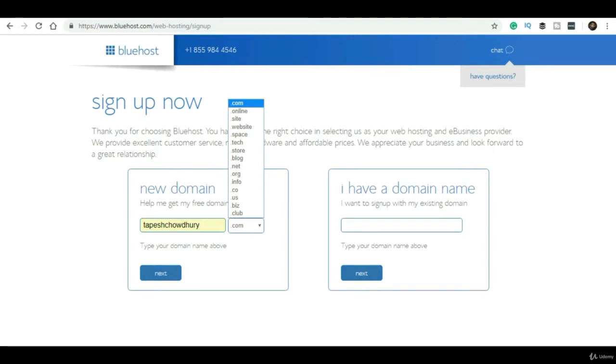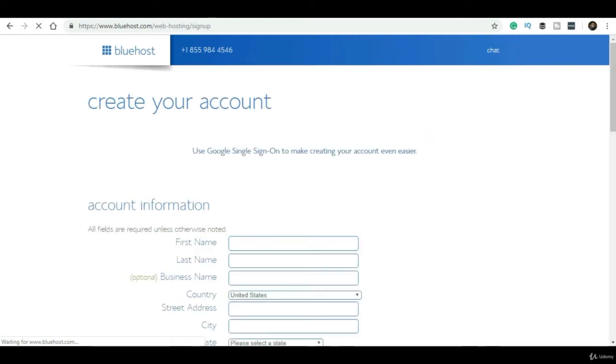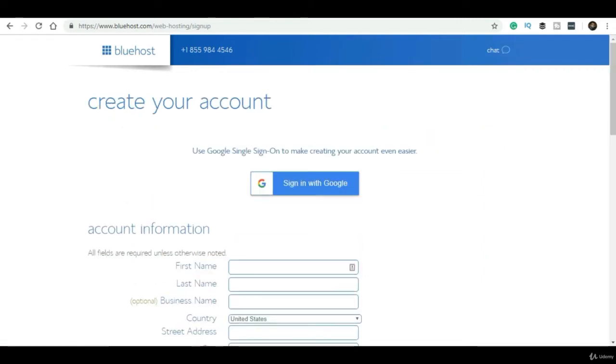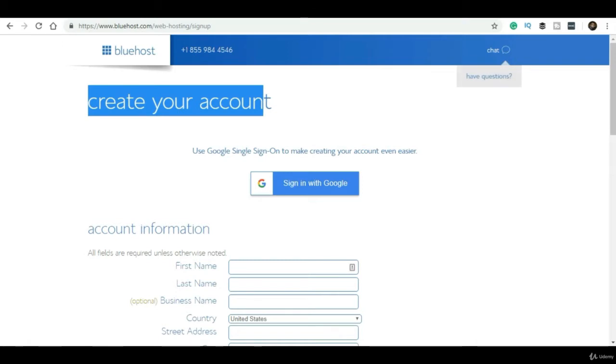Once you click on the next button, it will redirect you to create the account on Bluehost hosting. If you want to go with a Google account, you have to click on sign in with Google, and then it will take all the information from your Gmail ID.